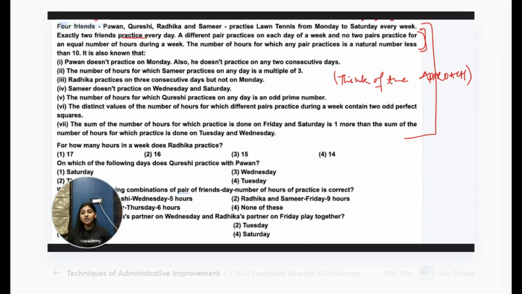So if you add up the total practice hours on each day, out of the 6 days, for 2 days the numbers will be perfect squares. Yeah, odd perfect squares.